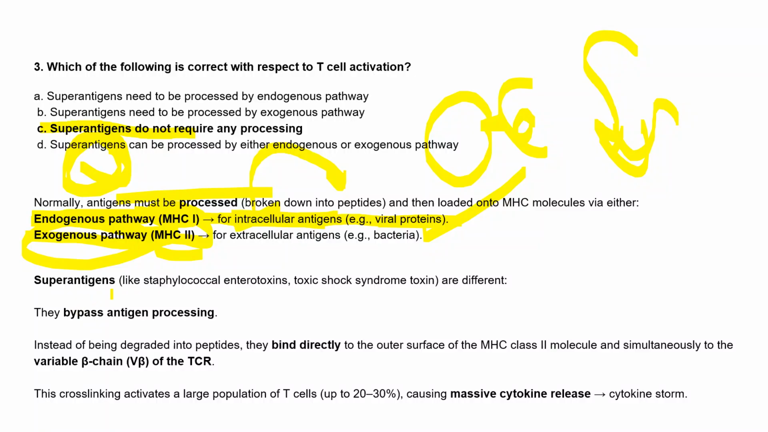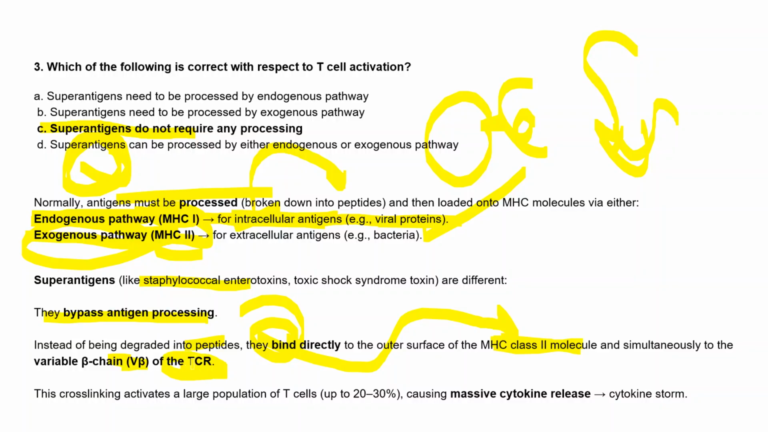Superantigens like Staphylococcal enterotoxin or toxic shock syndrome toxin are very different. They don't need any processing, so they bypass antigen processing. Instead of being degraded into peptides, they bind directly to the outer surface of the MHC class 2 molecule, and simultaneously they bind to the variable beta chain of the TCR.